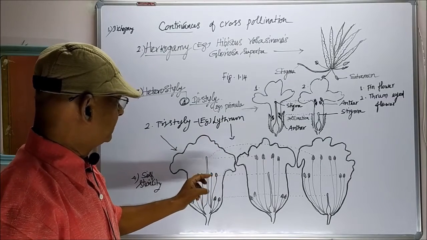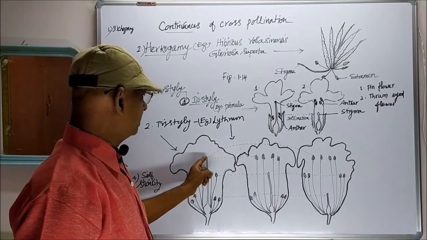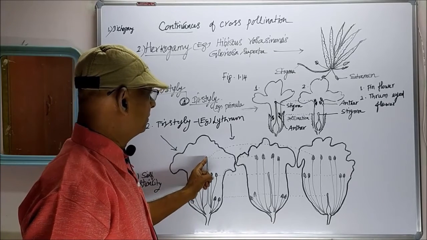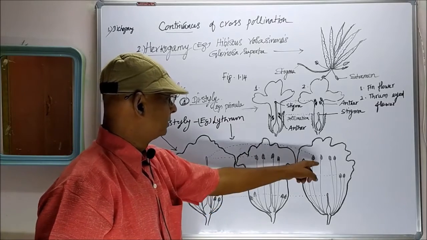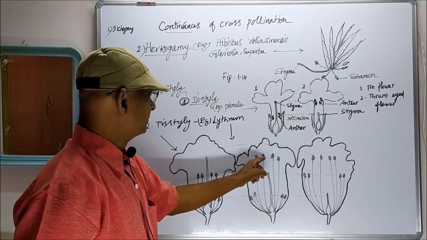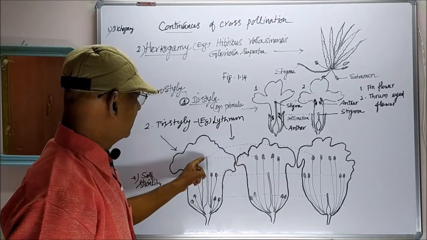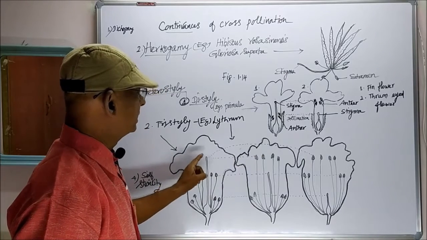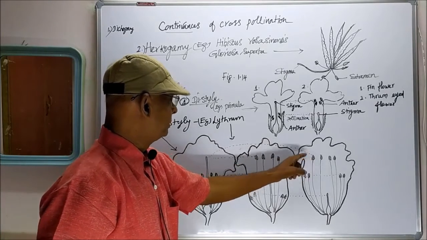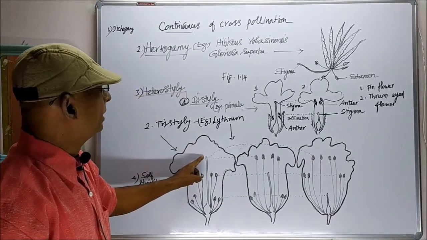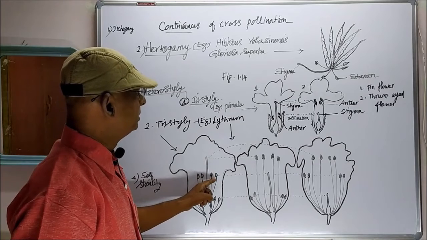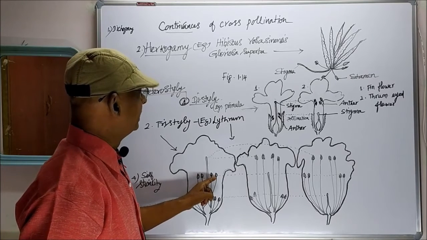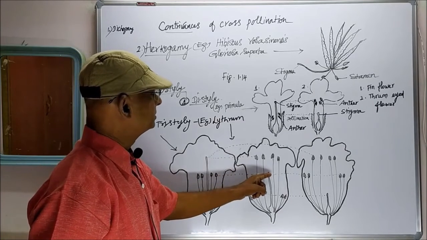Here, pollination takes place between the long stigma and the long stamens of another flower. Here also long stamens, here also long stamens. These will pollinate the long stigmatic lobe of the first type. In the second case, the middle stamens will pollinate this flower.